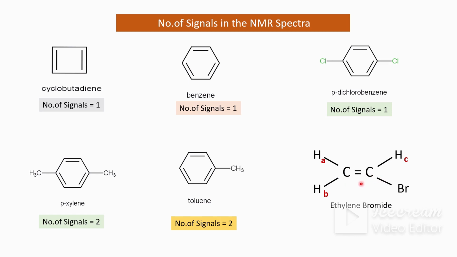In that case, the A proton is trans to bromine, while the B type of proton is cis to bromine. Therefore, the chemical environment of Ha and Hb is not the same, so they are non-equivalent. The third set is the Hc type of proton, so there are three sets of protons and the number of signals is equal.